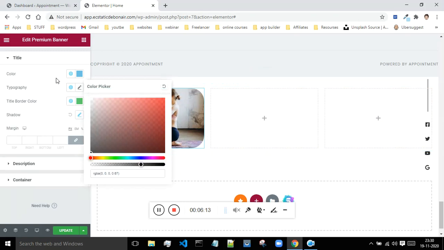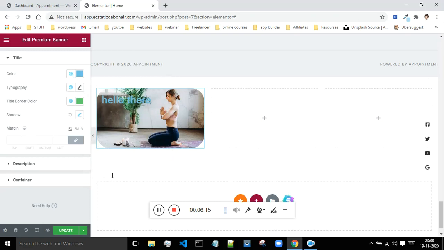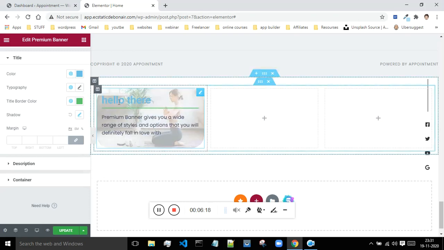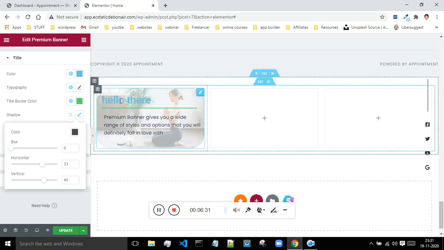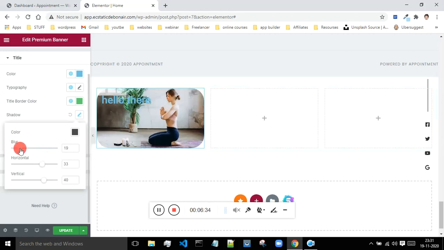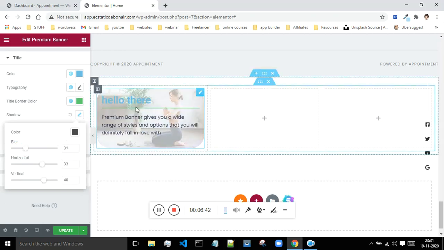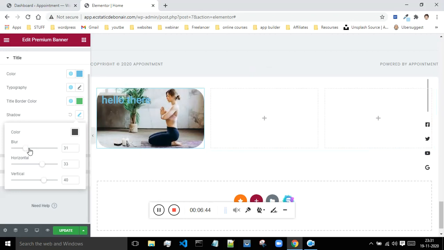Let me just remove this. Why is this not going? Okay, now you can see there is a slight border. It is not quite visible, but it's there. Let me just not make it blur. It is still not visible, and I don't know for what reason. If you just see this line, it is now a little bit dark. I want to make it darker.